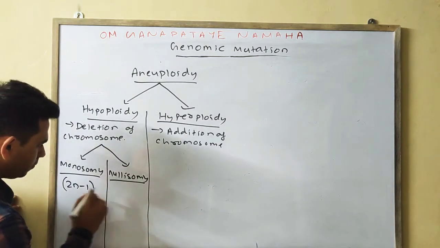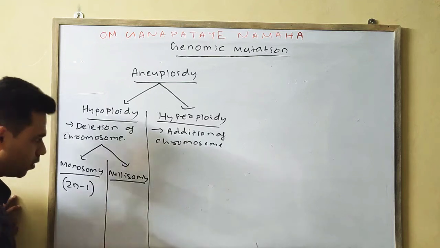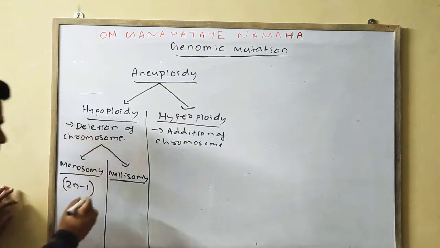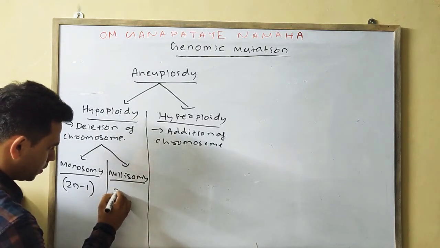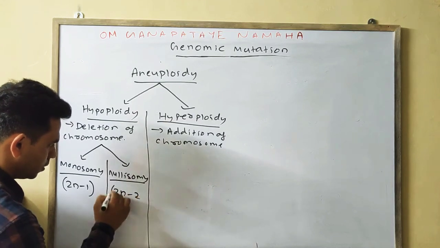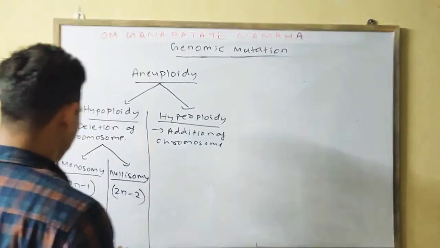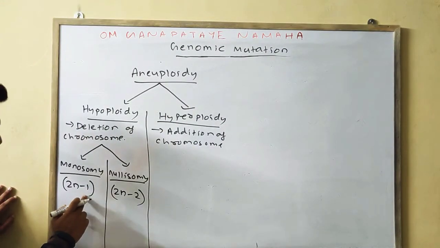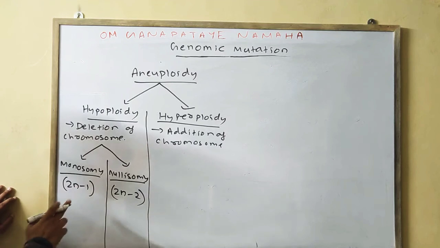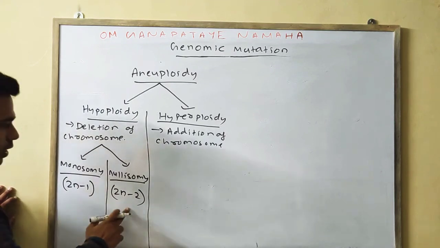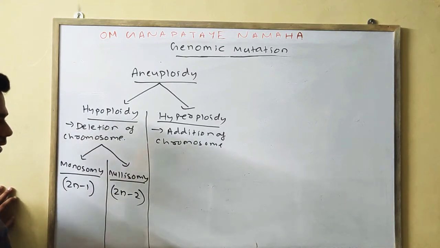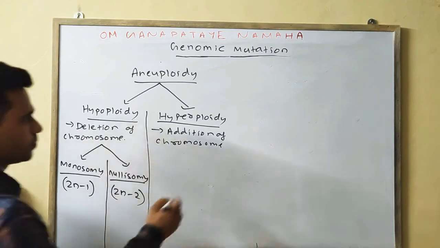If both the chromosomes are deleted, so we can say 2n minus 2, then it is nullisomy. I will discuss in detail by giving an example, don't worry. Monosomy means one chromosome is deleted. Nullisomy means two chromosomes are deleted.